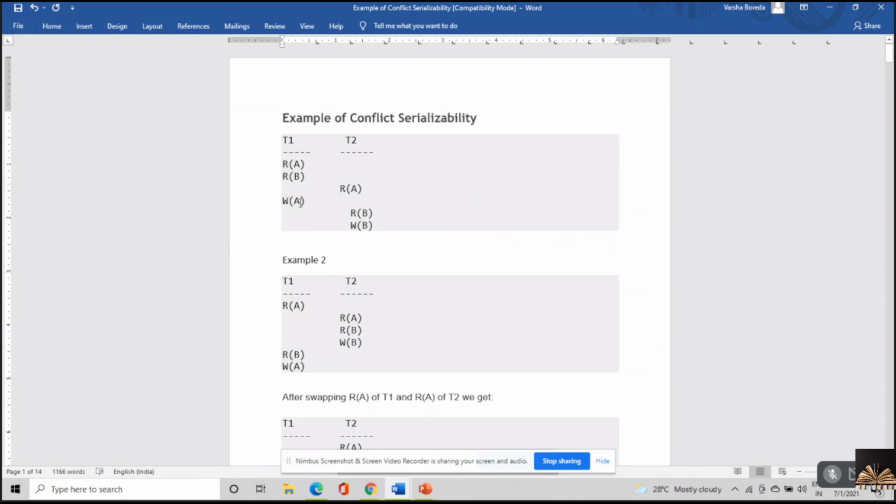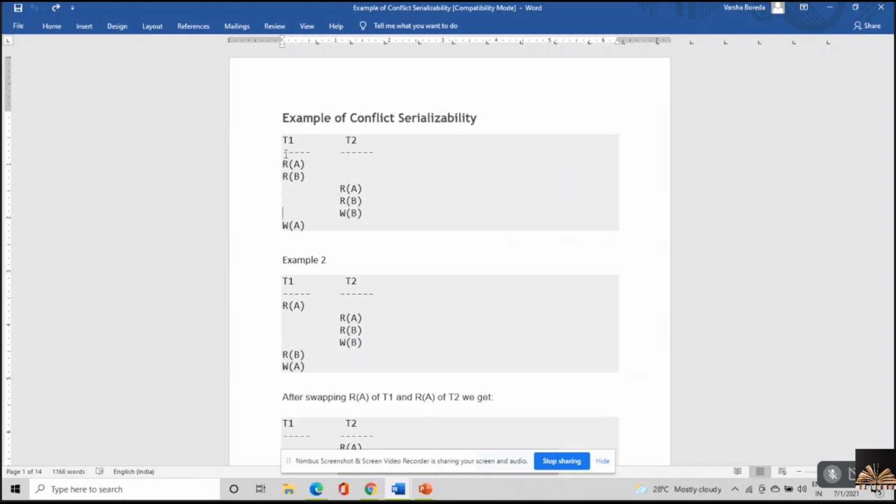These are conflicting instructions. So I cannot perform a swap operation over here. So there is an interleaving from T1 to T2 before any of the transactions has been completed. So that says that both are not conflict equivalent schedules. You can look at the same way from the top. If at all you are able to convert that from the top, it's fine. But if at all you are not able to convert from the top also, there's no way you can change it.